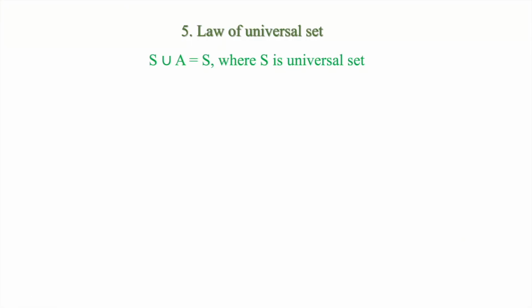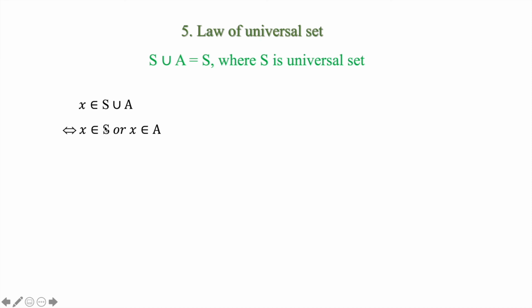Next, let's see the analytical proof of the law of the universal set. To prove S union A equal to S, first we take X as an element from S union A. And from the definition of union of two sets we have, if and only if X is an element of S or X is an element of A. Here, S is the universal set.